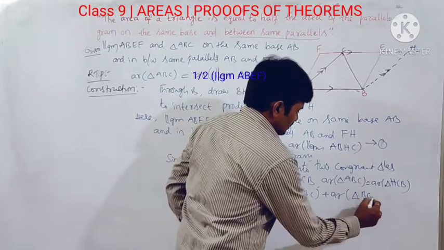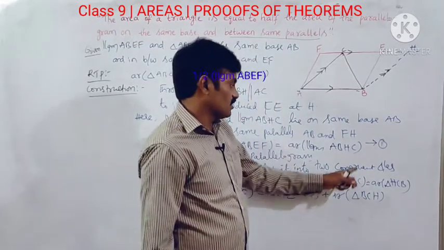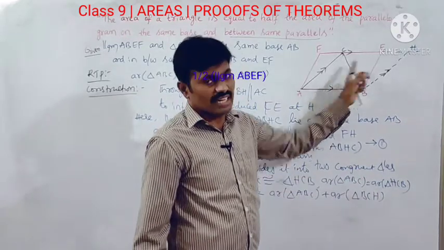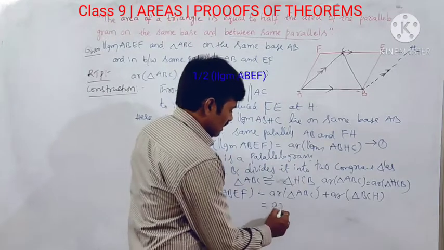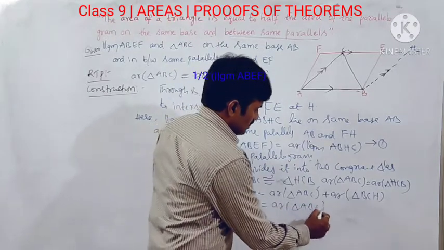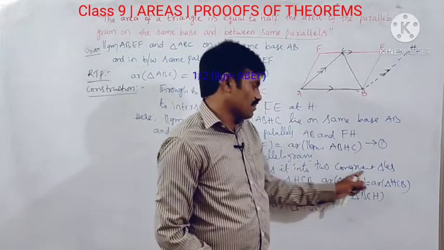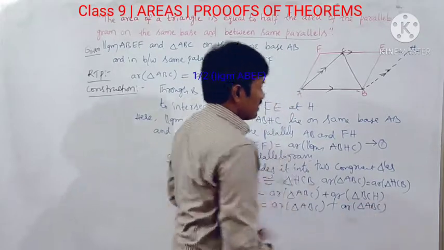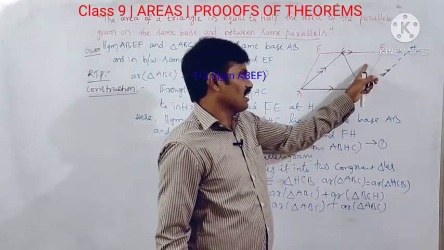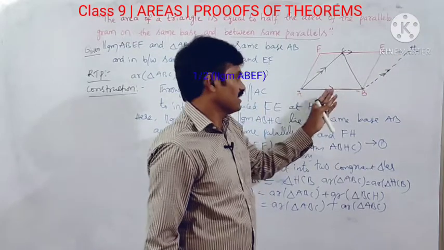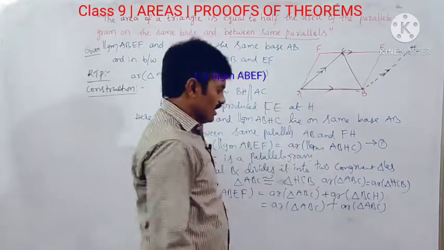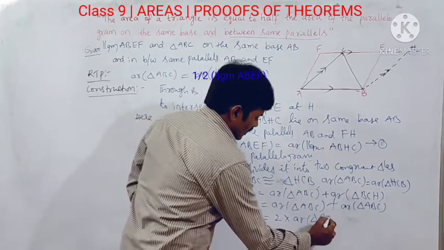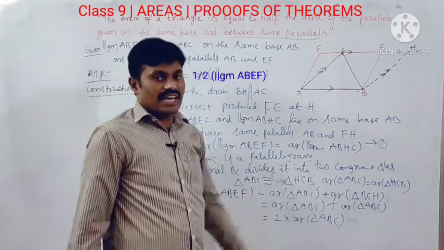But just we came to know that these two areas are equal, so instead of area of triangle BCH I am writing ABC. So it becomes twice the area of triangle ABC.